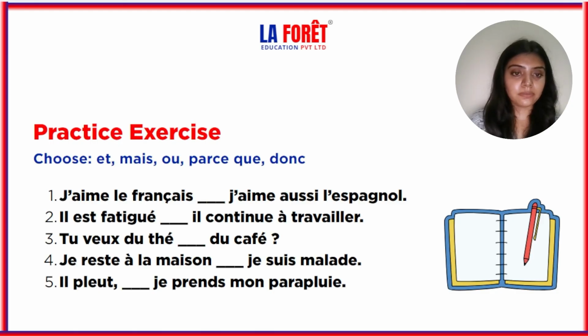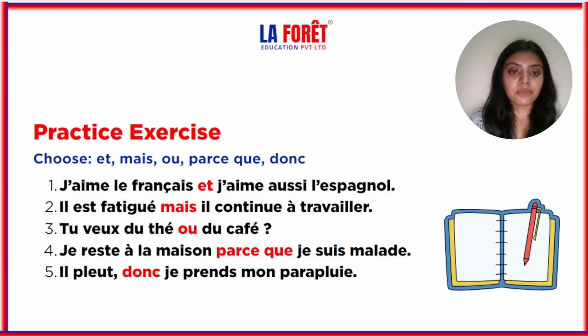Let's see the answers now. J'aime le français et j'aime aussi l'espagnol. So with the first one we will be using et. Next is il est fatigué mais il continue à travailler. He is tired but he continues to work. So we will be using mais here. Next is tu veux du thé ou du café. Here we are asking about a preference, so we will be using ou.